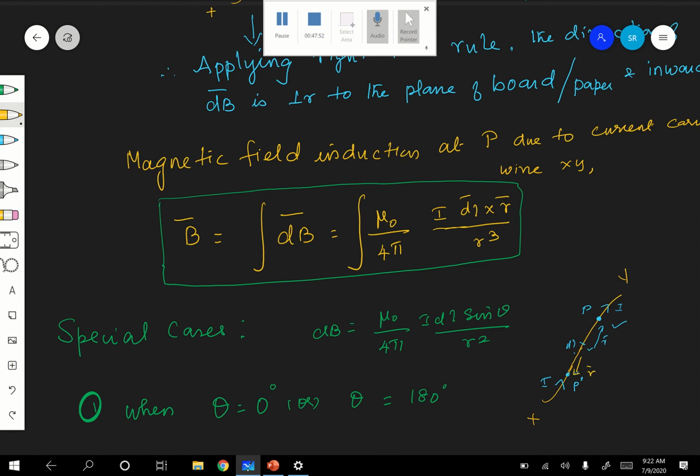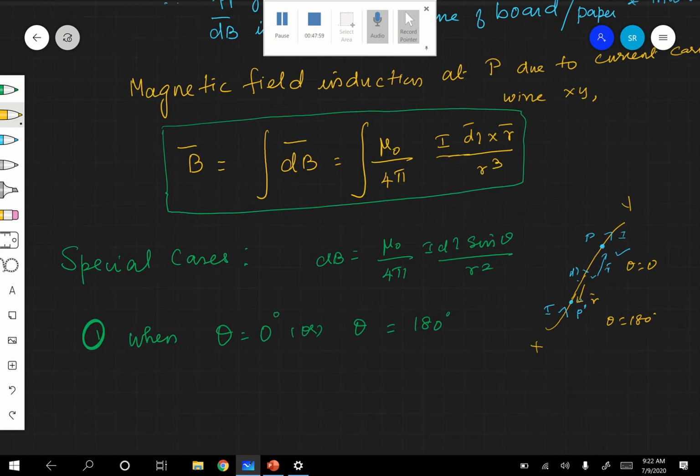Therefore, here theta is equal to 0, and here theta is equal to 180. Hope you are following, right? Therefore, whether theta is 0 or 180, dB is equal to 0. Sine 0 is equal to 0 and sine 180 is equal to 0, applying this formula. Therefore, this is the minimum value of dB.